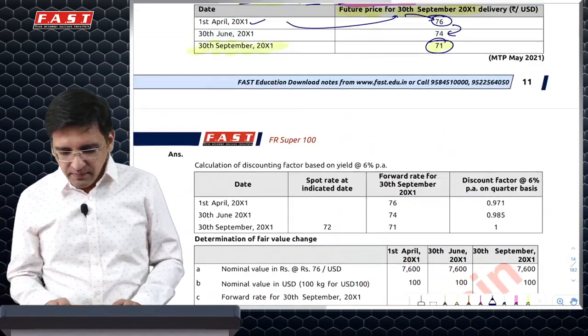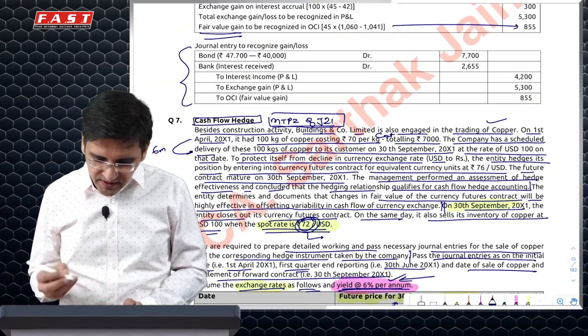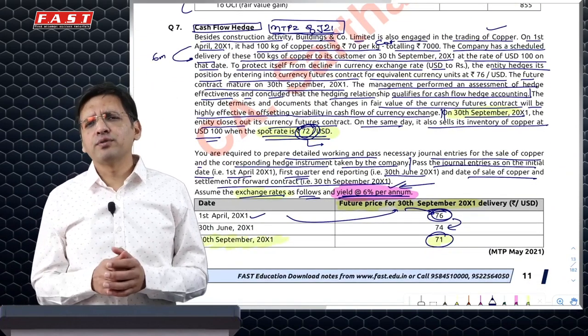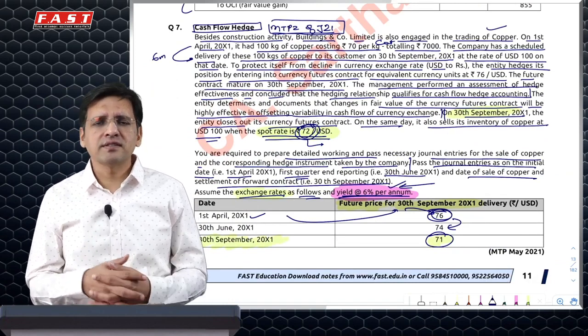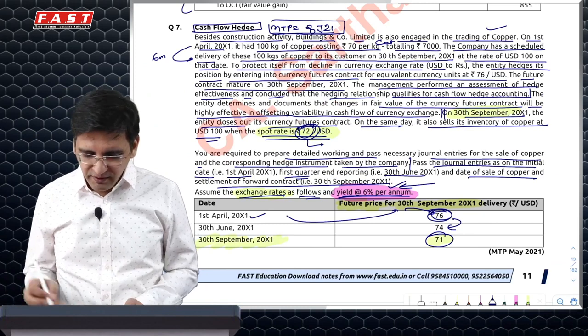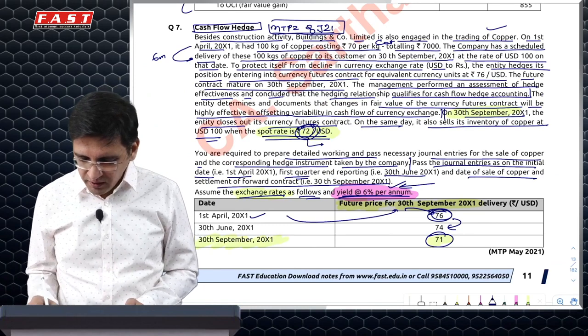Actually speaking, your selling price should have been 7600, which was decided on the very first day when you took a forward at 76. That day itself you knew that 76 is what you are going to get against these $100. But why is it 7700 in this case? Because there is a difference between this 72 and 71.